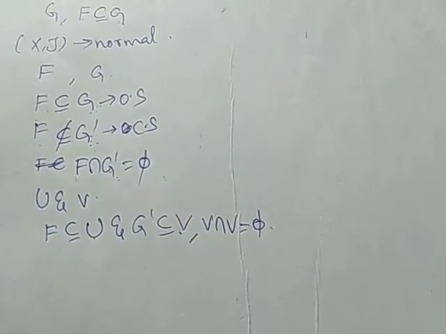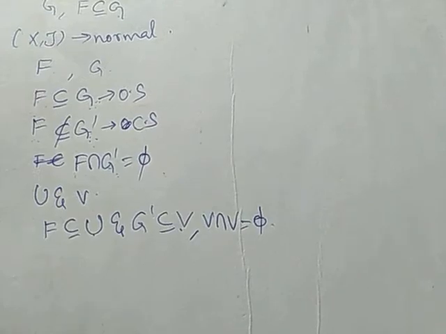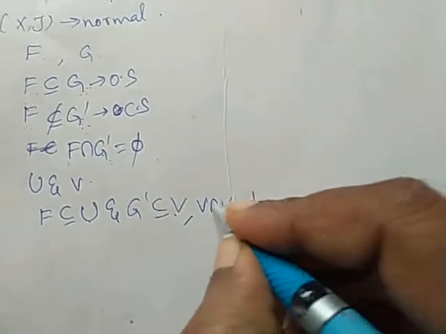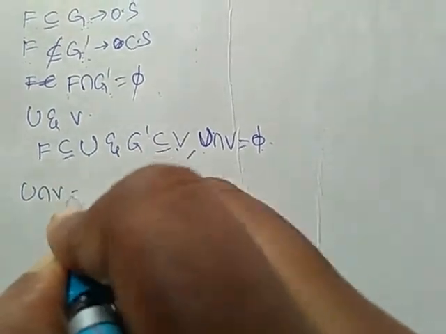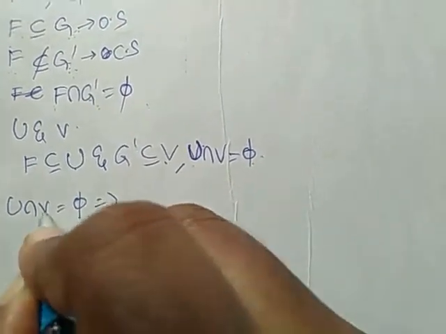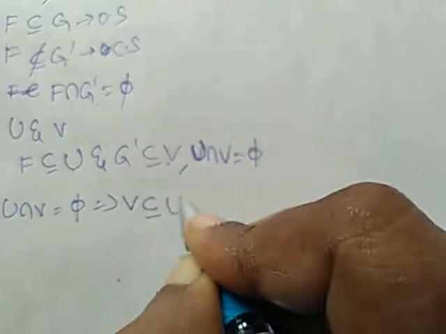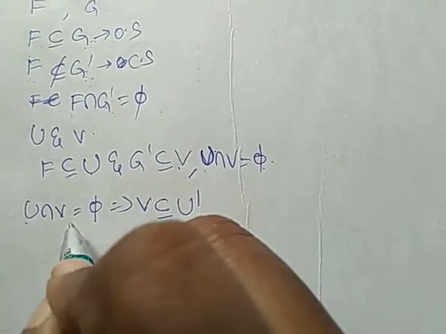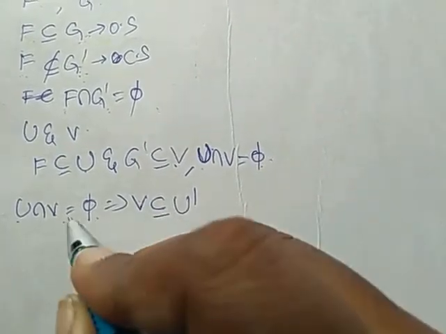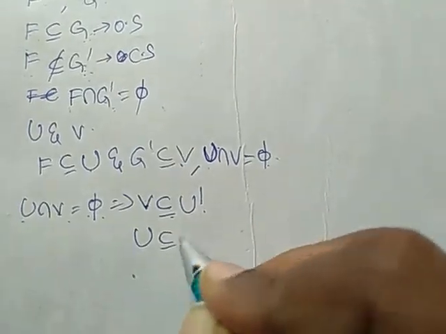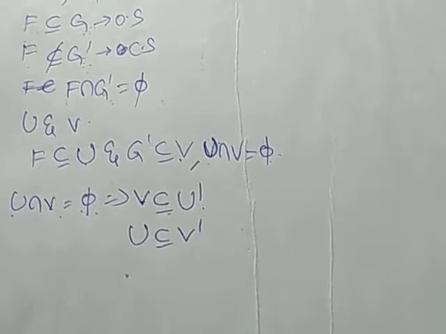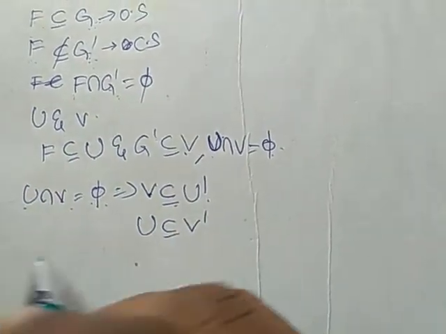Since U intersection V is the null set, V is a subset of U dash, or U is a subset of V dash. One and the same.